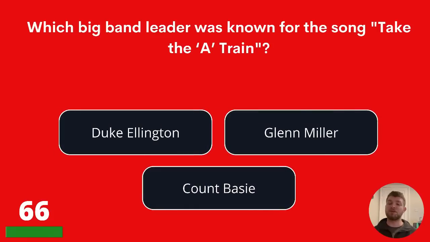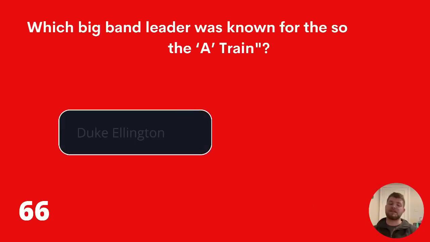Which big band leader was known for the song Take the A Train? Duke Ellington, Glenn Miller, or Count Basie? The correct answer is Duke Ellington.